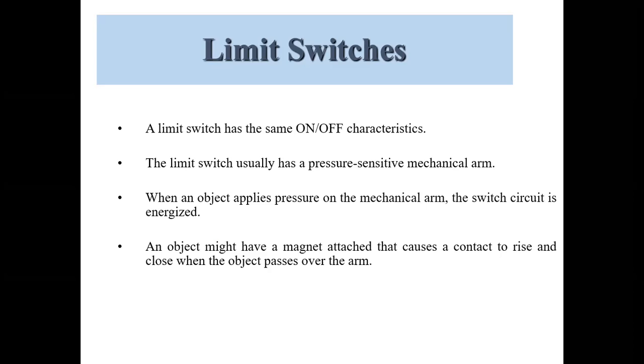Sometimes we can use a magnet on the object which passes over the arm, and due to that the pressure is applied on the arm, which causes the contact to rise or close, which will make the switch on or off.